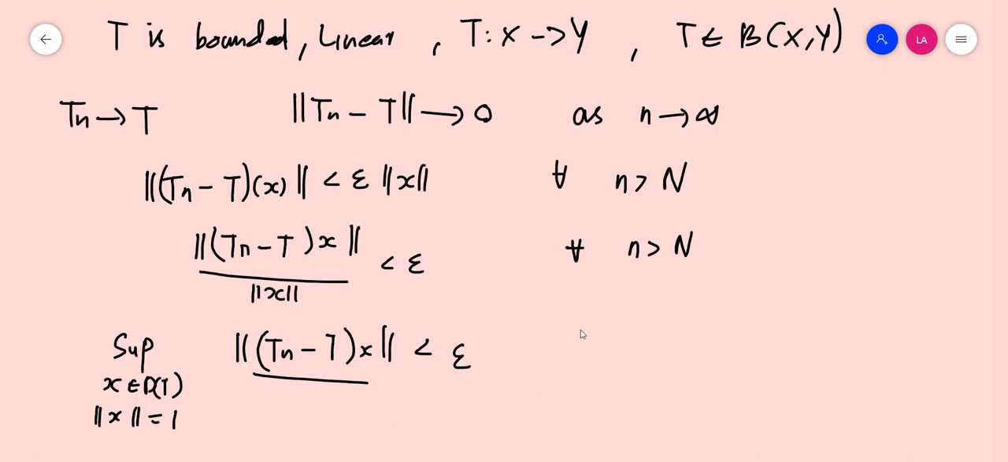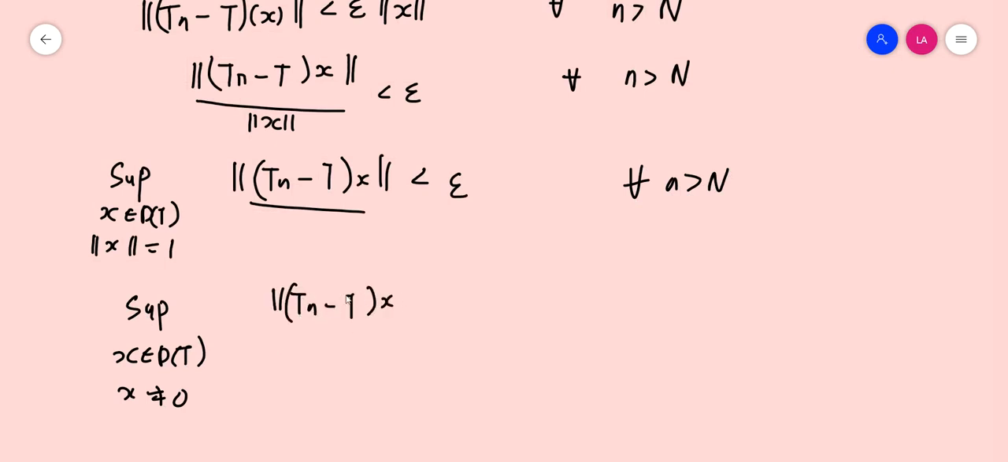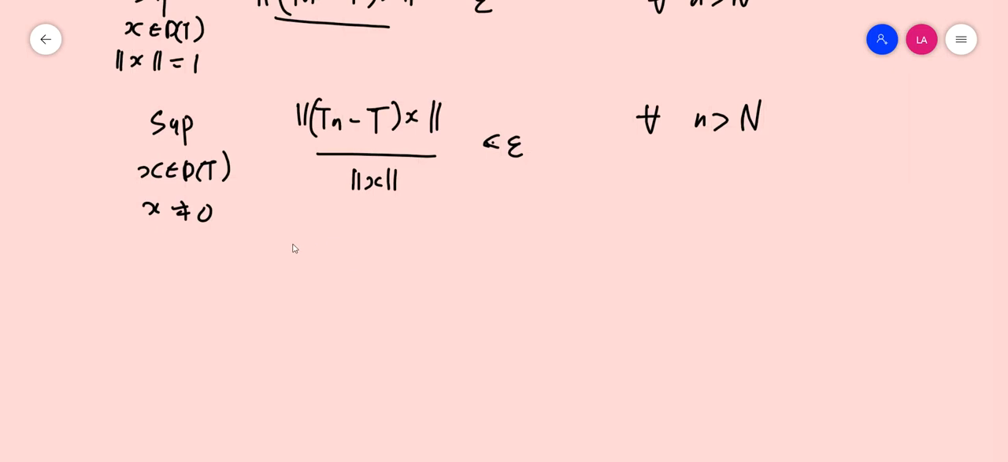Or in other words, since this quantity is less than epsilon for all n greater than N, if we take the supremum over x in the domain of T, x not equal to 0, of norm of Tn minus T of x by norm x, it should be less than epsilon, because each of these parts is less than epsilon for all n greater than capital N. This is actually the definition of norm of Tn minus T. So the left hand side is norm of Tn minus T, which is less than epsilon for all n greater than N, which is the definition of convergence, which means that Tn converges to T.